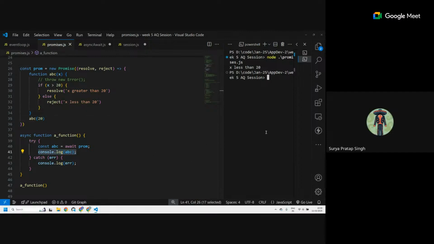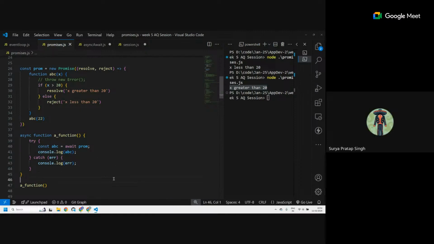X greater than 20. Now it resolved. Much more readable, is it? Yes, sir, very much. We wait for this promise to resolve, and whatever code is dependent on this, we will write below it, so that only when this value abc gets populated, then only this code will execute, and catch handles the error part.